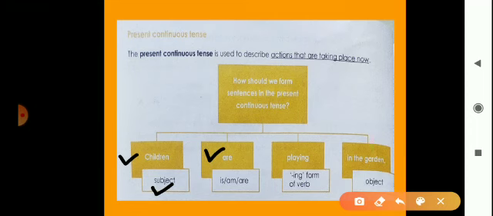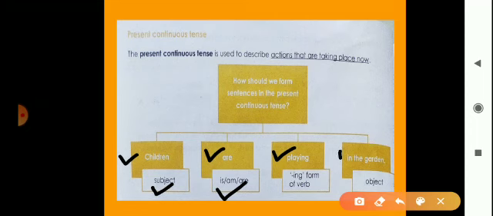Children are is helping verb, so we can use here is, am or are. This is the formula. After that, playing is a verb and we add here ing. This is ing form of verb, so you should add ing to the verb when we show present continuous tense. That time you add ing to the verb.